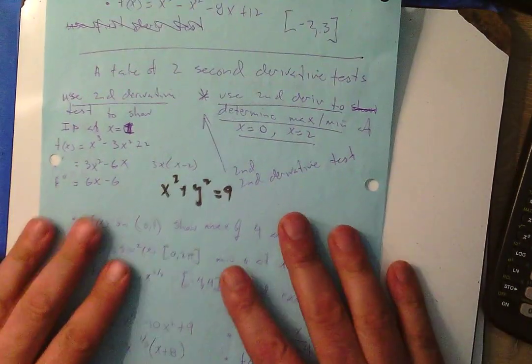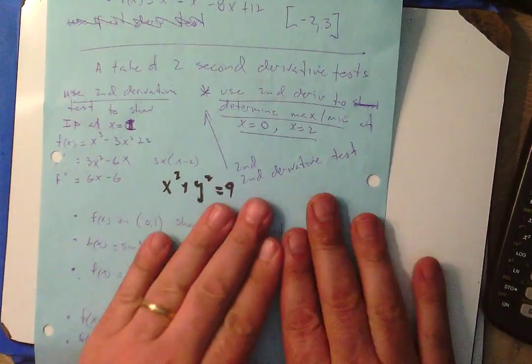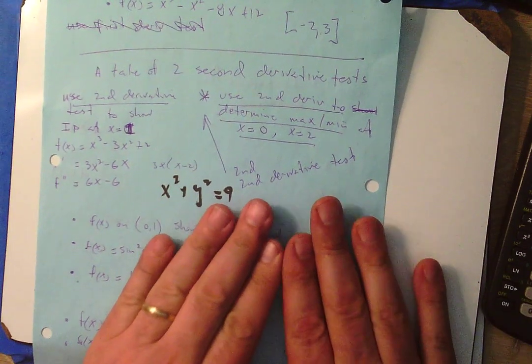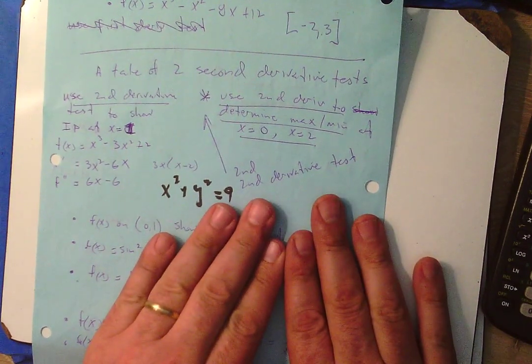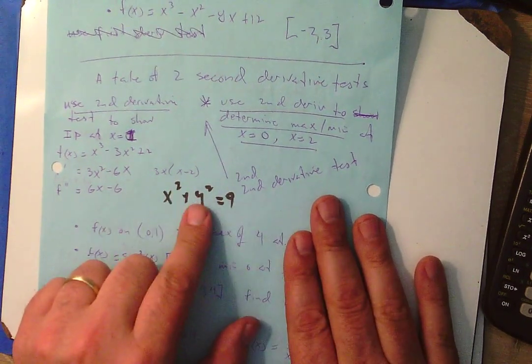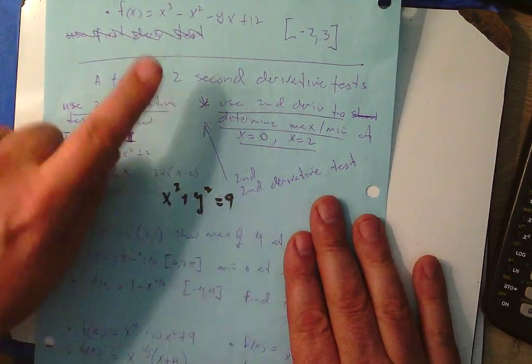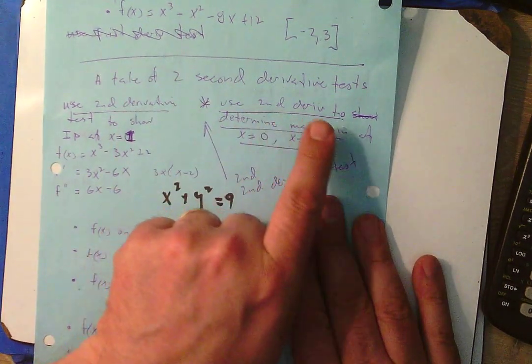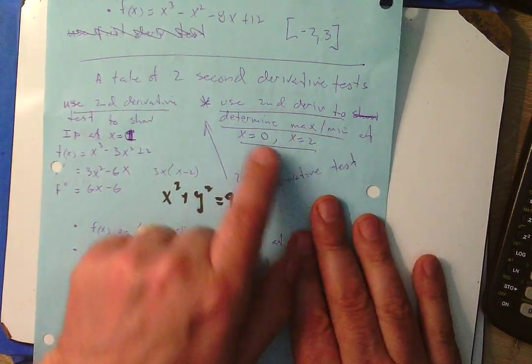We're going to be doing a lot of maxes, mins, increasing, decreasing, concave up, concave down, inflection points, but please don't forget the second derivative test. And when do I do it? Whenever I have y's in my derivative. If I have y's showing up in my derivative because I did some implicit differentiation, that's going to be a signal that I need to use the second derivative test, the one to use to find maxes and mins.